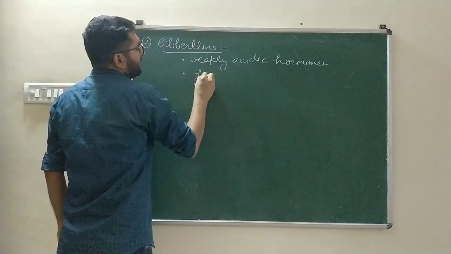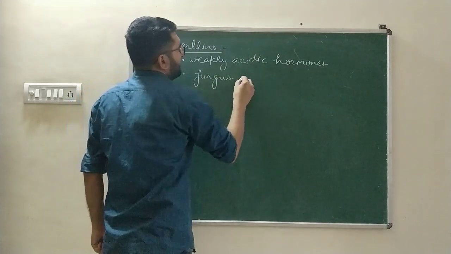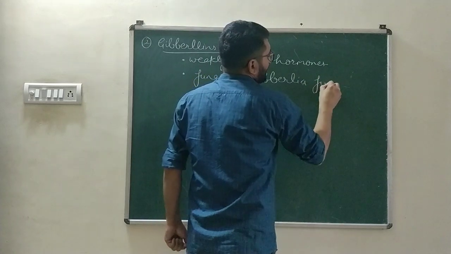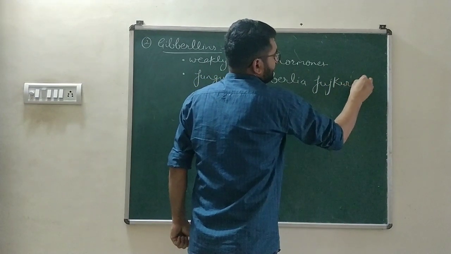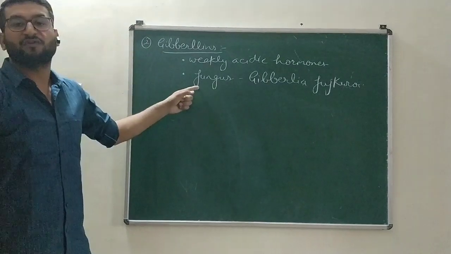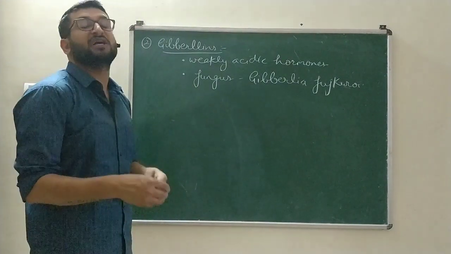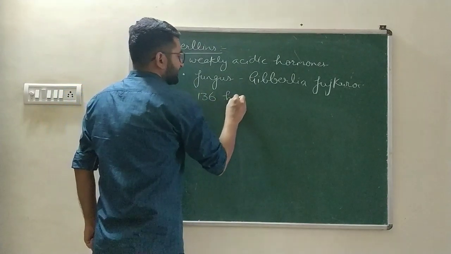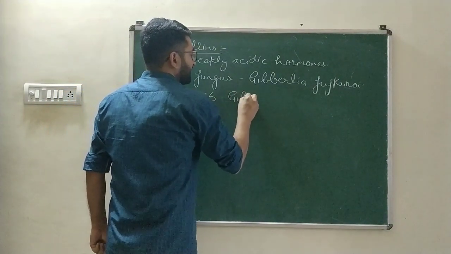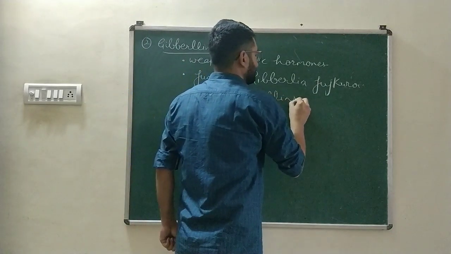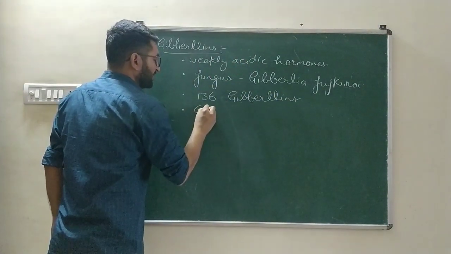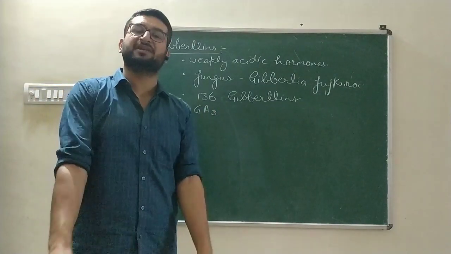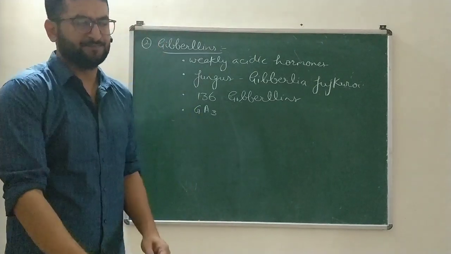They are named on the basis of the name of a fungus, that is Gibberella fujikuroi. On the basis of the name of this fungus, those hormones are named gibberellins. More than 136 gibberellins are known till date. The most common gibberellin is GA3, that is gibberellic acid. That is the most common gibberellin known till date.